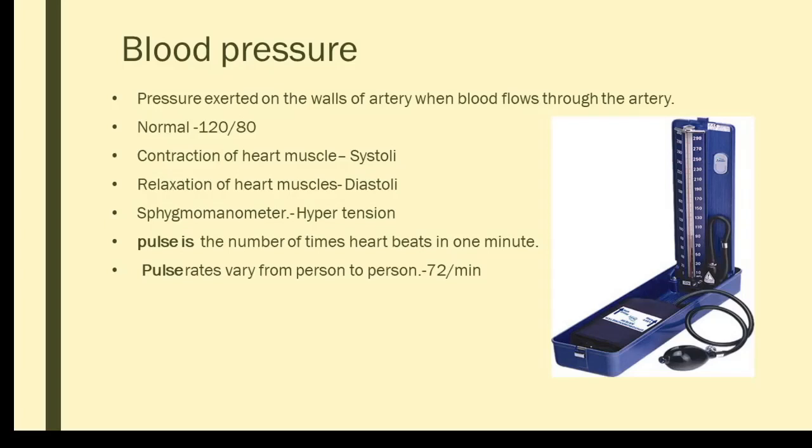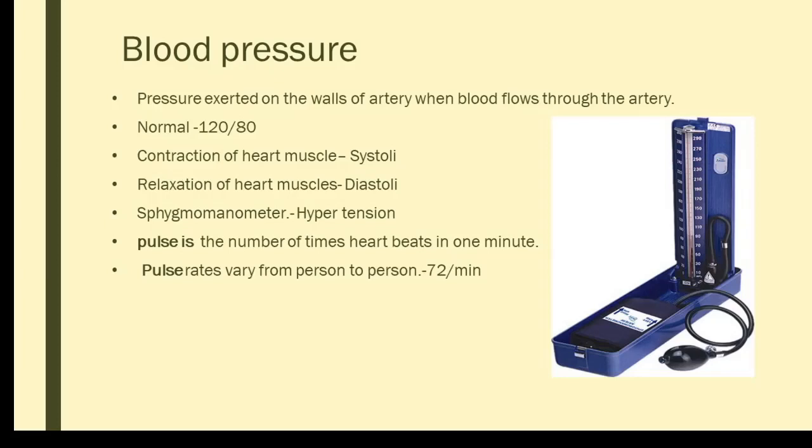So 120. And the lower reading represents the diastolic pressure. That means after contraction, the heart will relax. When it is relaxing, the space within the heart will increase, so the pressure will decrease. That is why the lower reading is 80. So 120 over 80 is the normal blood pressure.